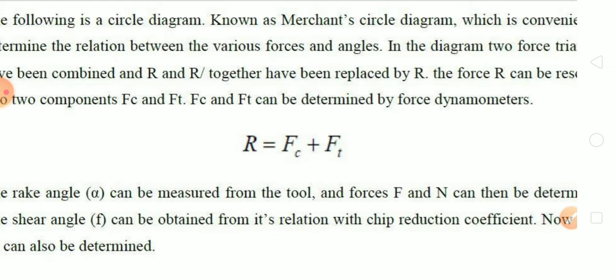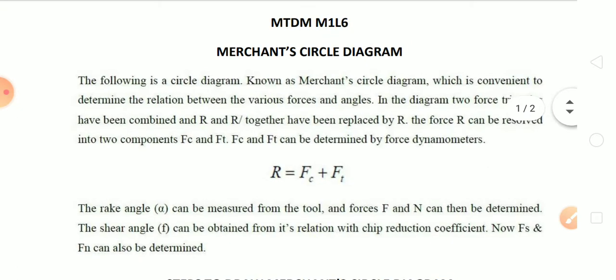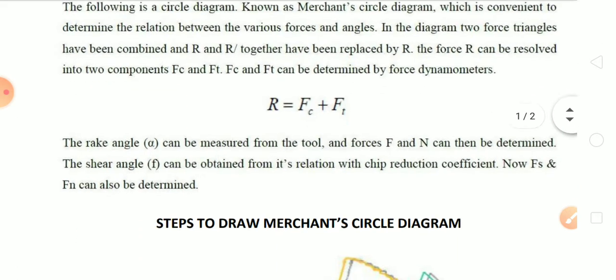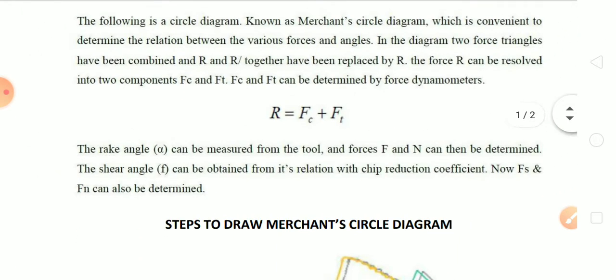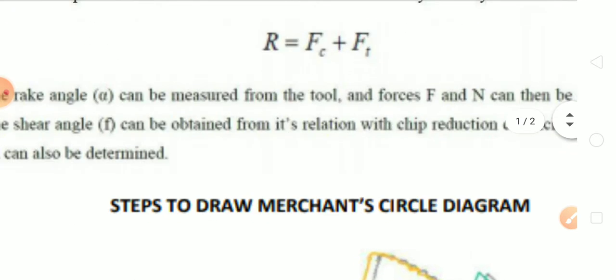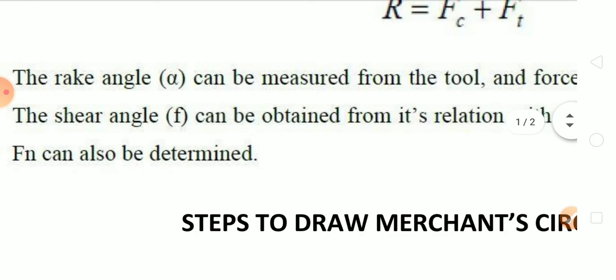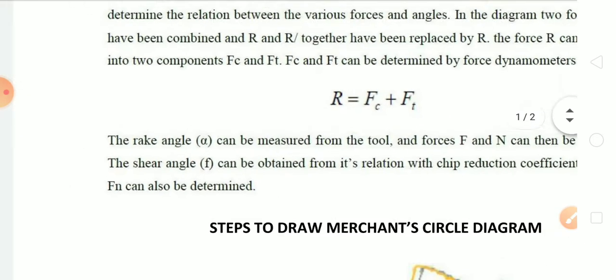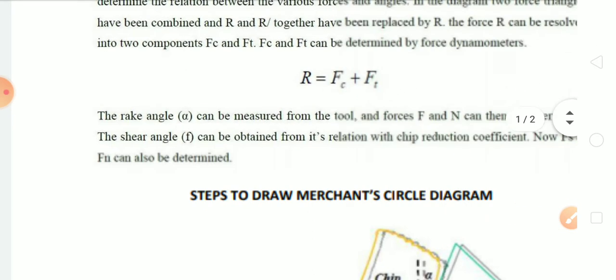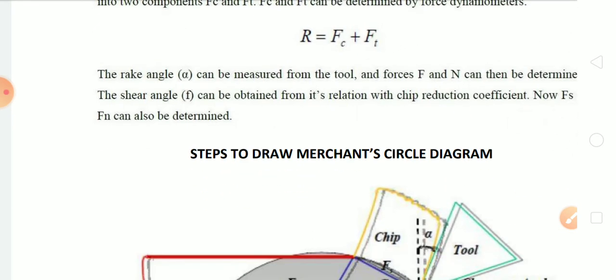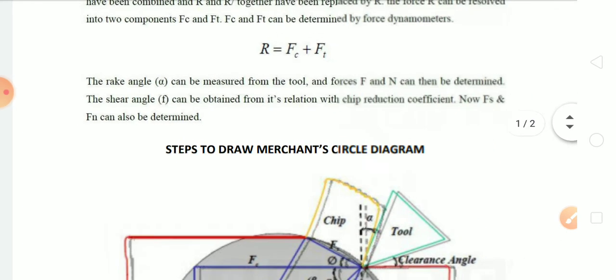And also I will introduce some of the angles. Alpha is the rake angle, and the second one is the shear angle. Here it is written as F, I'm sorry, that was a printing mistake. That is phi, and it can also be obtained from the chip reduction coefficient. Actually we don't want to study the details about chip reduction coefficient. You just have to know about alpha. Now just forget about phi and the shear angle and all that.